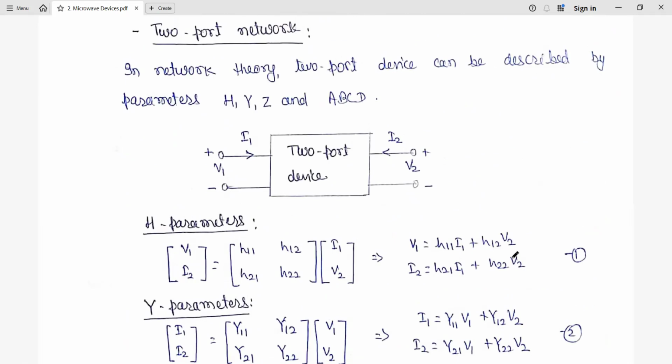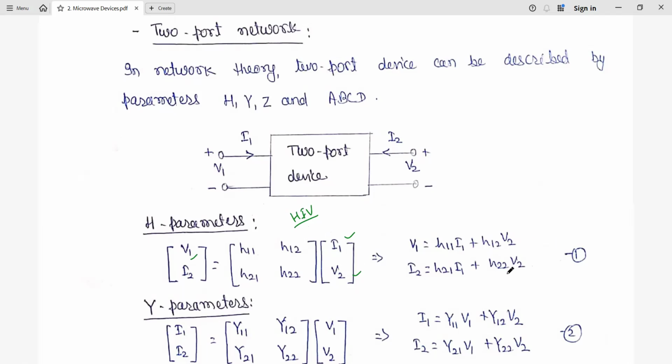Okay, so we have a quick revision. What is a two-port network here? We have H parameters, Y parameters, Z parameters, ABCD parameters. Just keep in mind which are the dependent and independent variables. In case of H parameters, keep in mind HIV, the very deadly disease. So I is the input current, V is the output voltage. Here input current and output voltage are independent, so the dependents are input voltage and output current. On the basis of that, we have this equation.